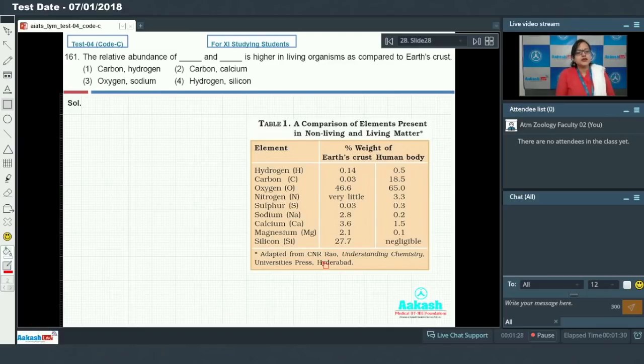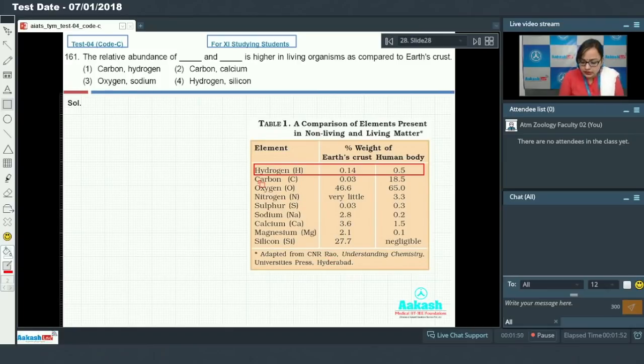So in our very first option it is given carbon and hydrogen. Hydrogen makes up about 0.14% of the weight of the Earth's crust, while it makes up about 0.5% of the weight of the human body. So the relative abundance of hydrogen is more in the human body as compared to the Earth's crust.